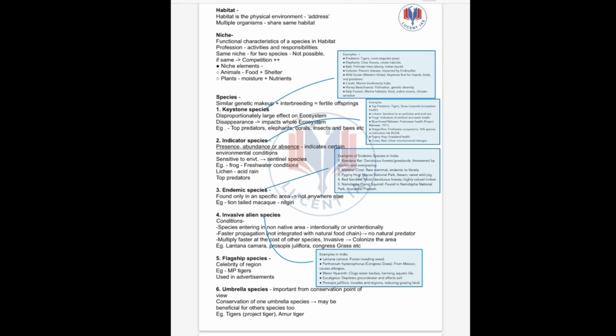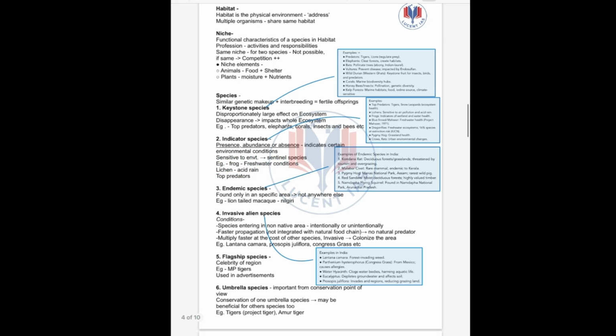Then presence of lichens. Lichens are very much sensitive to pollution and acid rains, so if there is a presence of lichen then there is no pollution, but absence of lichen indicates acid rain or air pollution. Then bluefin mahseer indicates freshwater health. Dragonflies indicate freshwater ecosystem.